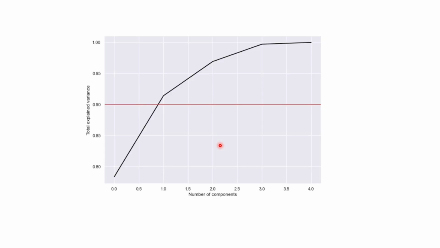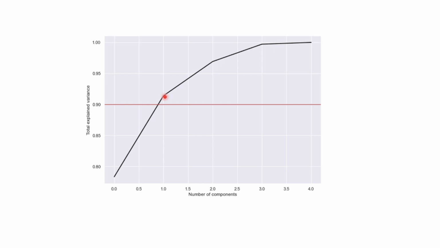There is another graph which shows that there are 5 components, and if I take one component, it explains more than 90% of the data. So I am not losing out on a lot of information. The data is divided into a number of components, so there would be 5 principal components since there are 5 variables.